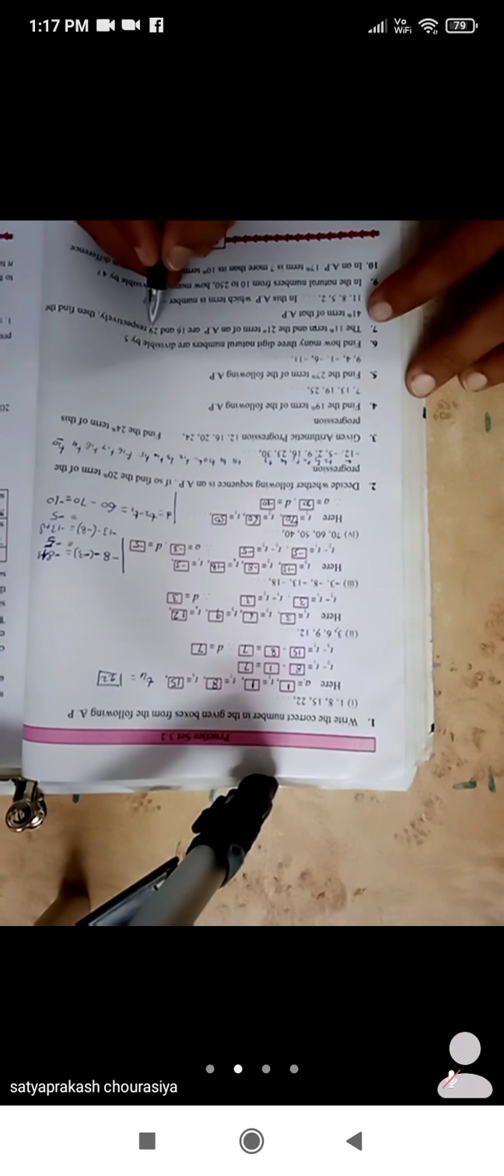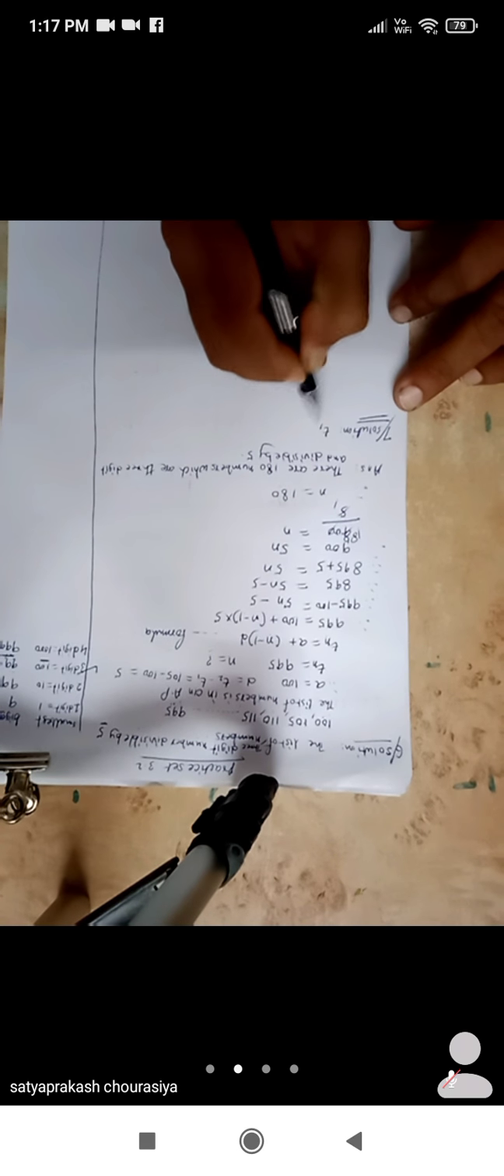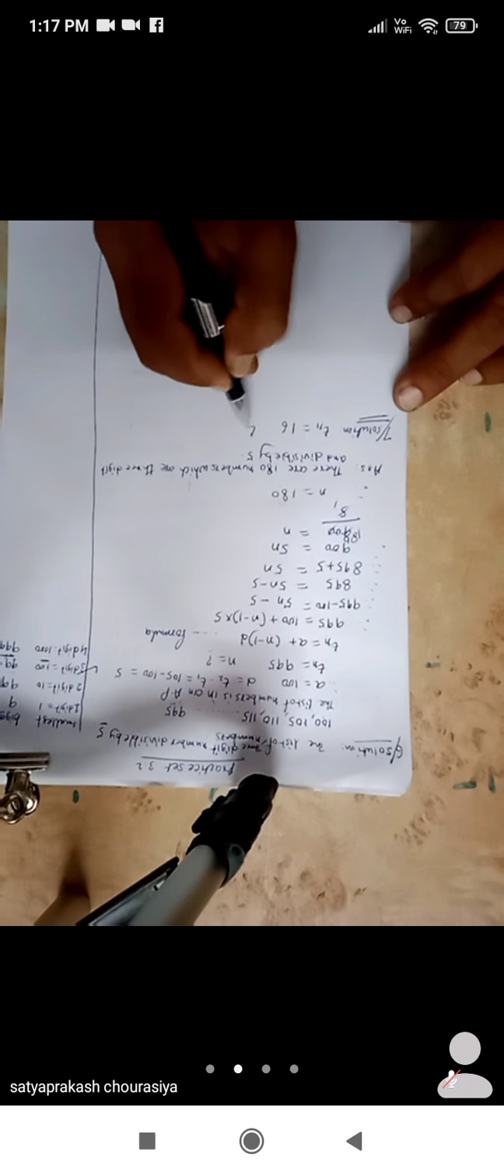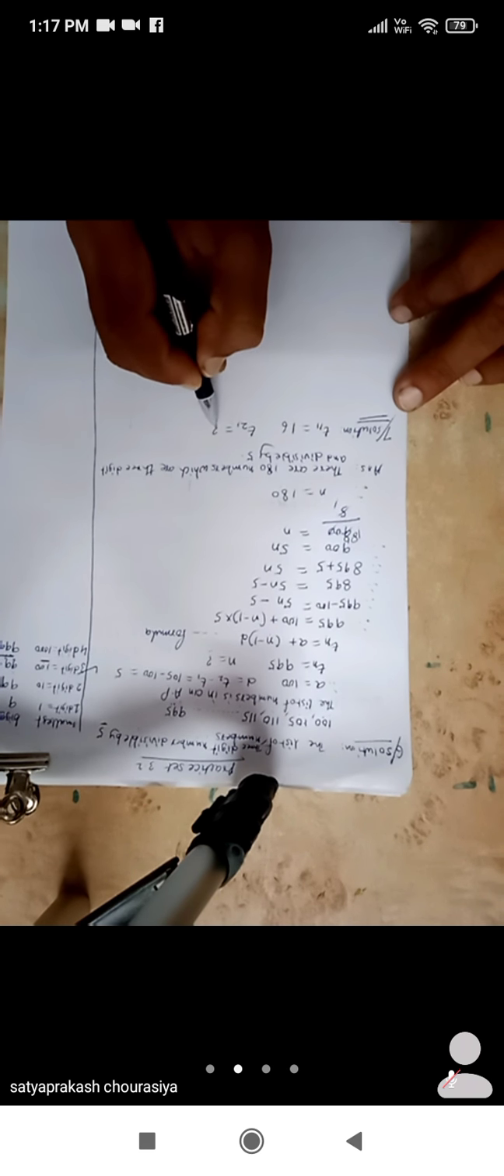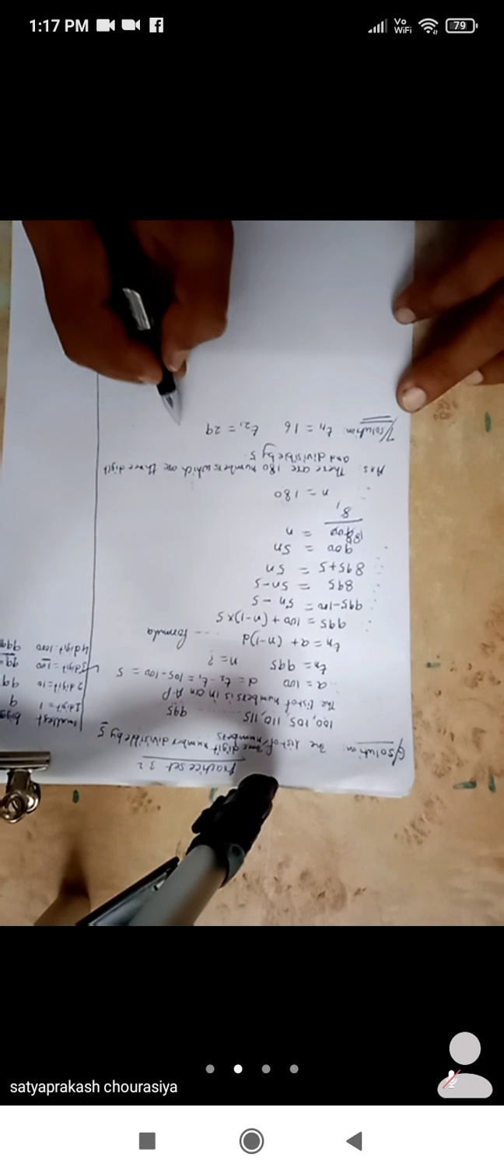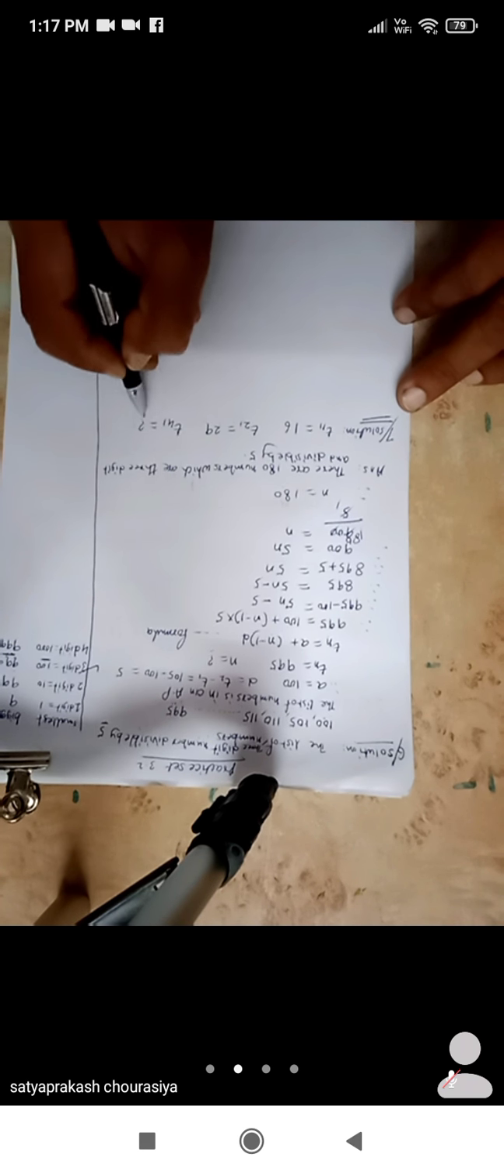So here 11th term means T11 and it equals 16, and T21 is equal to 29, then find the 41st term of that AP. So here what we have to find out is the 41st term, means T41 we have to find out. Two terms are given. Now here what is given: T11 is equal to 16 and T21 is equal to 29, and what we have to find out, T41 is equal to question mark.